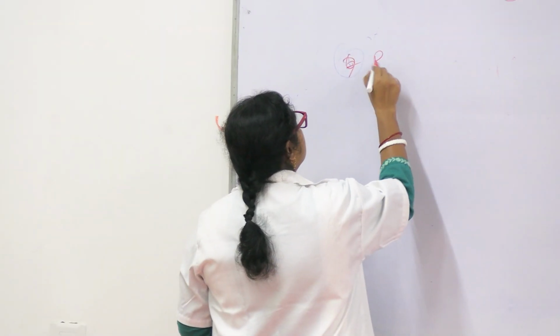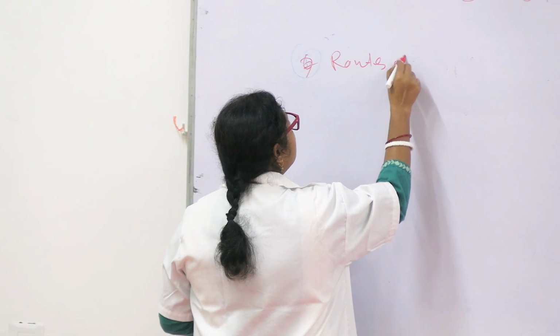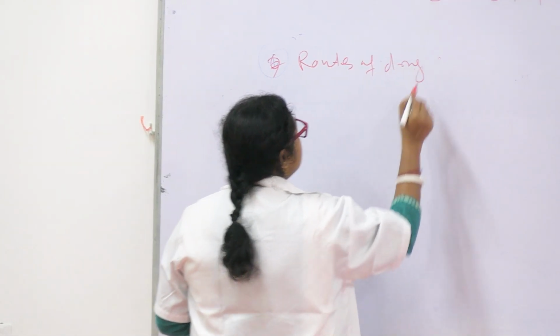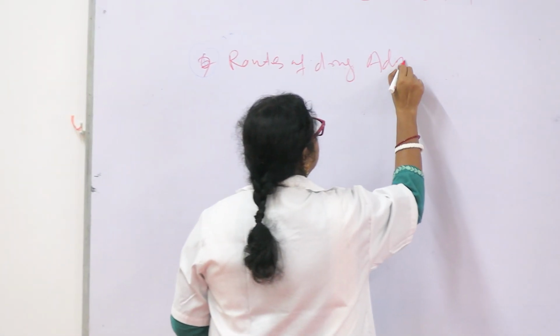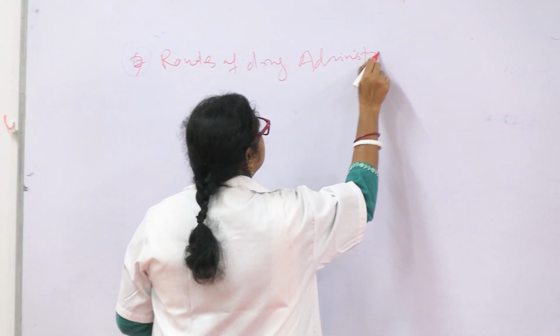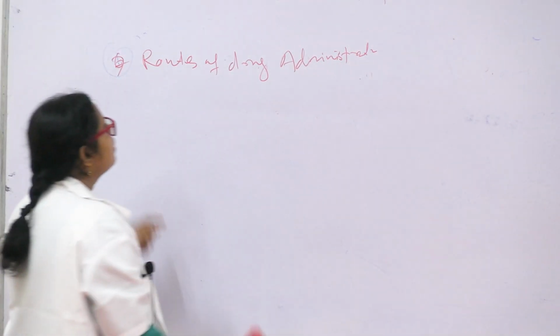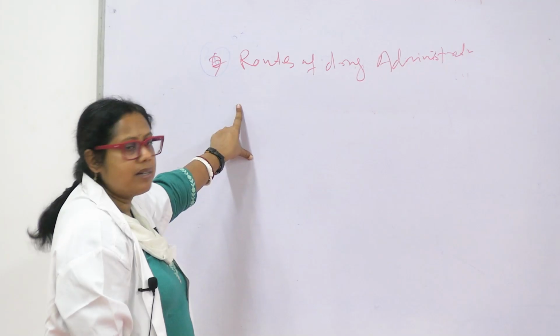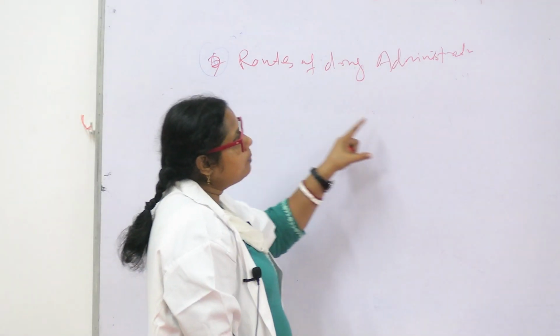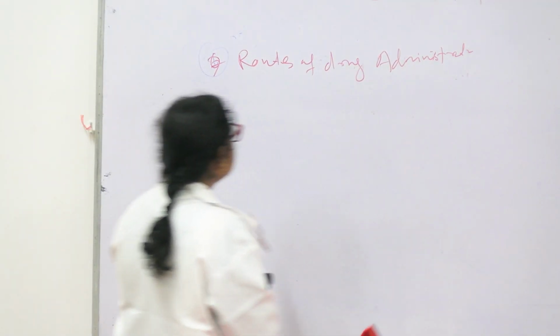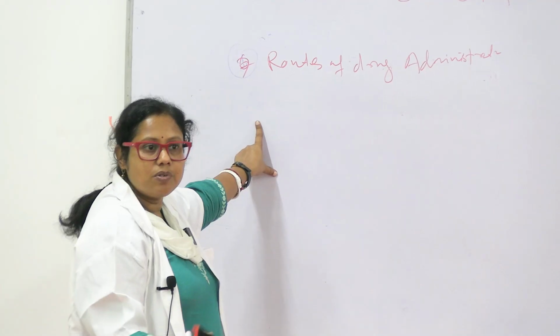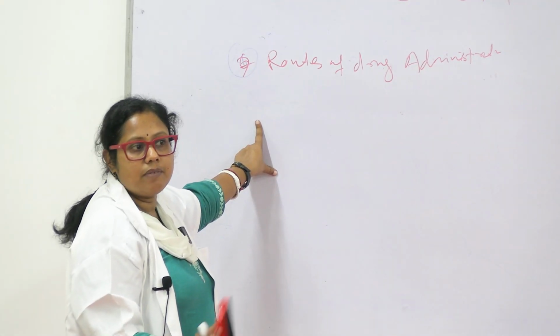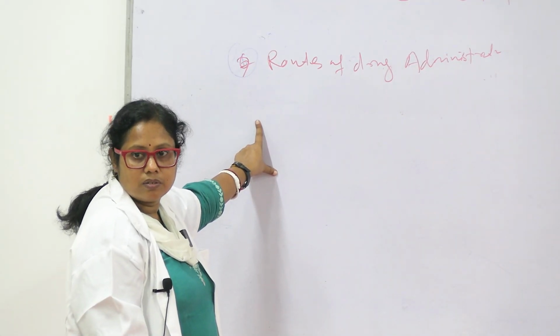Then routes of drug administration. We already described this in pharmacology. Certain drugs, the same drug, produce different effects if given by different routes.